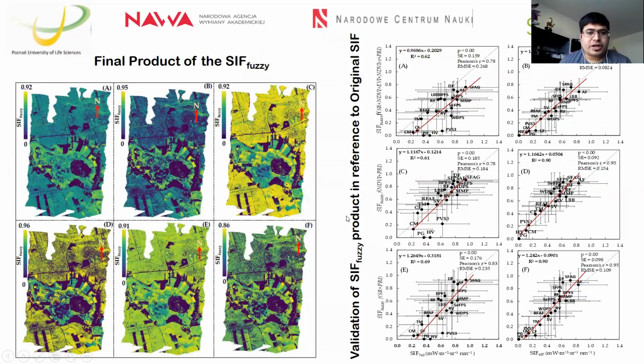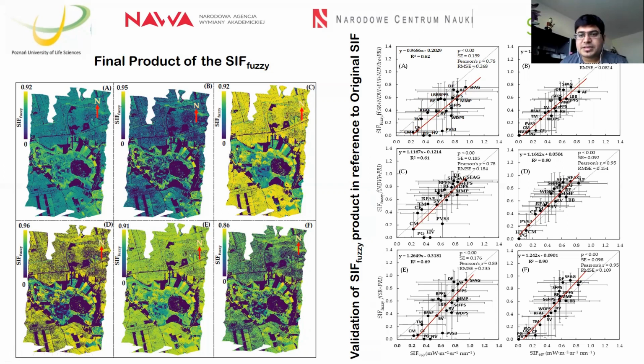This is the final product of the SIF fuzzy map. With the different combinations that I showed in the previous slide, we received the SIF fuzzy map for all six combinations. In all six combinations, we also tried to assess the agreement between the modeled SIF and the original SIF values at both 760 and 687. Here I only show the main three relationships. I will come to all the details in the next slide.